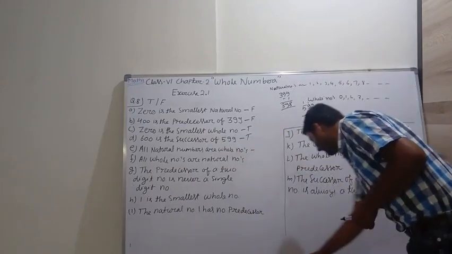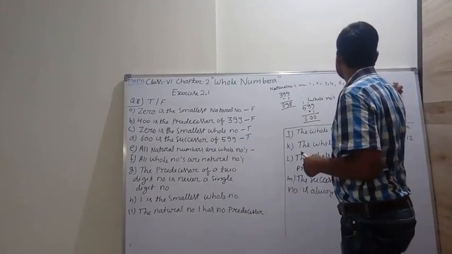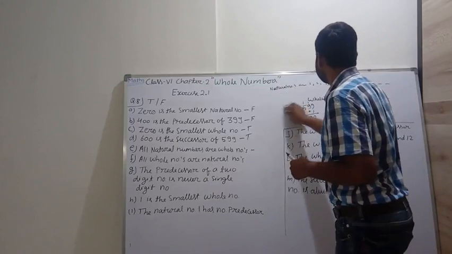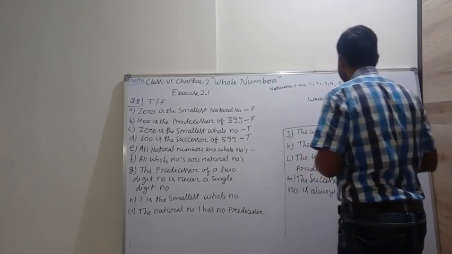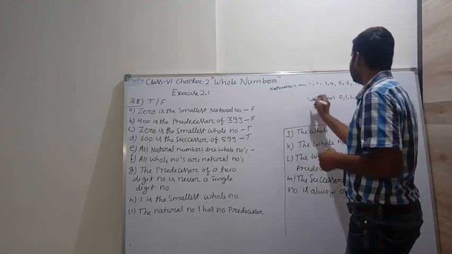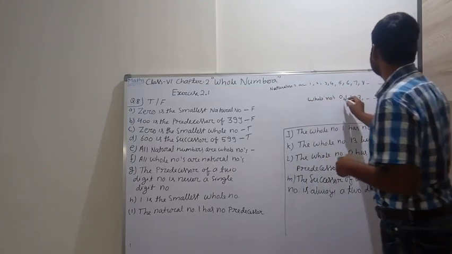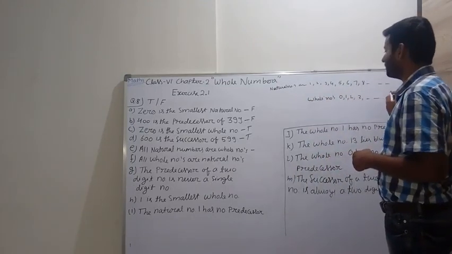All natural numbers are whole numbers. So see, these are the whole numbers: 0, 1, 2, 3 and so on.